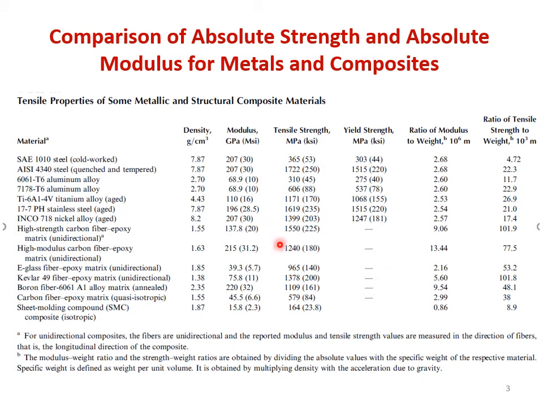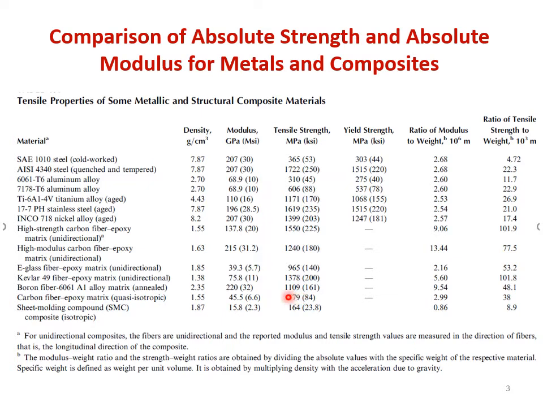Now have a look at the tensile strength of composites. It is 1550 megapascal for carbon fiber epoxy composite. For high modulus carbon fiber epoxy, it is around 1240 megapascal. This was for high strength, this is for high modulus carbon fibers. E-glass fiber epoxy, it is 965 megapascal. For Kevlar epoxy, it is 1378 megapascal.